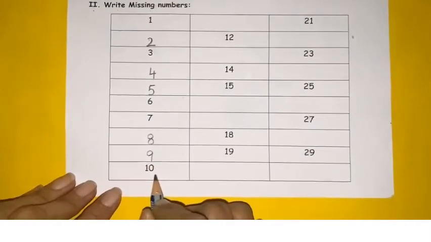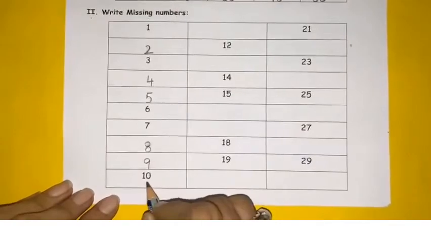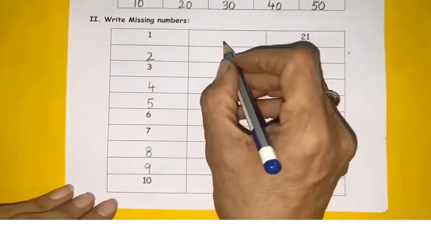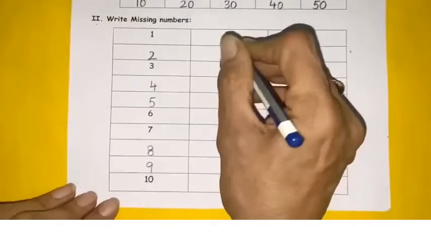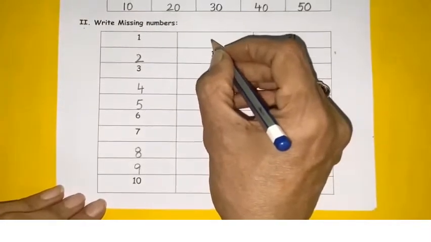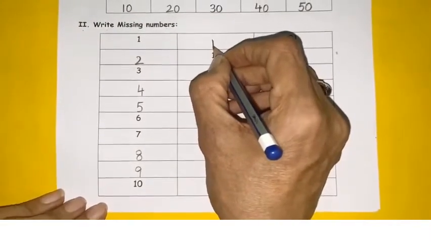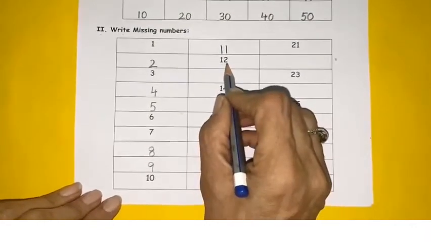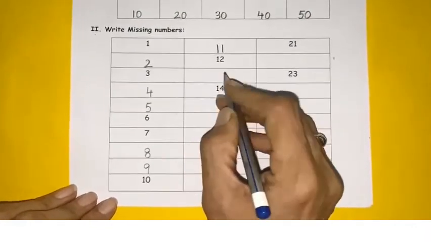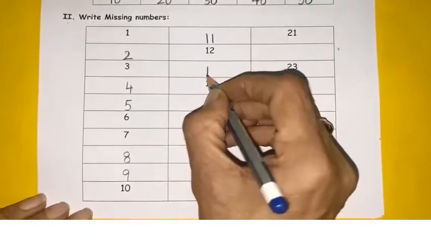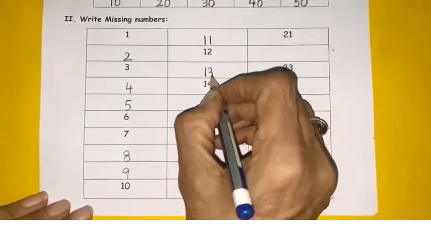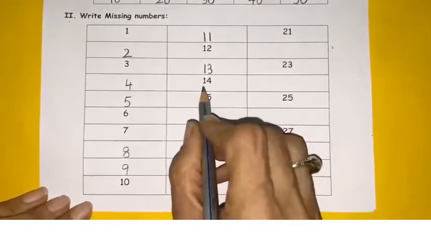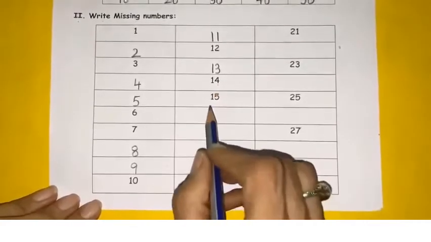10 is there. Now, what is missing here? After 10, what comes? 11. Write 11. 12 is there. After 12, what comes? 13. Write 13. 14. 15.